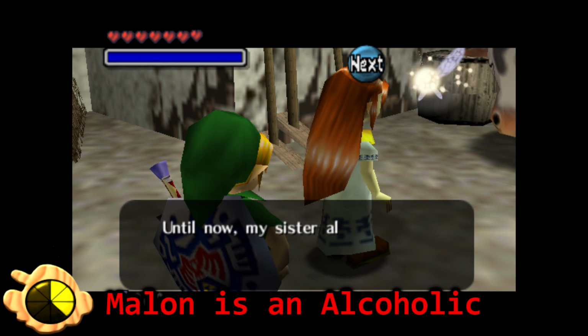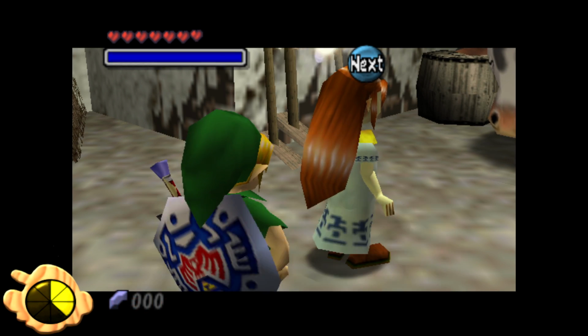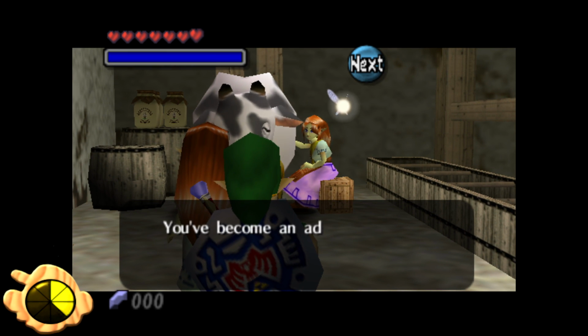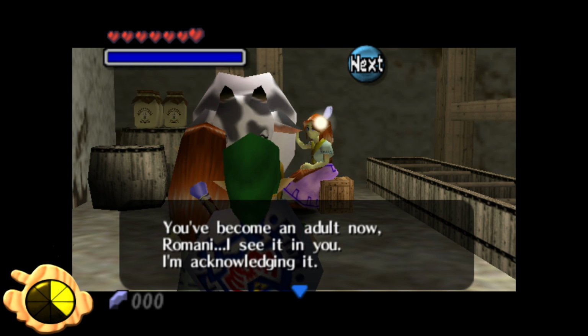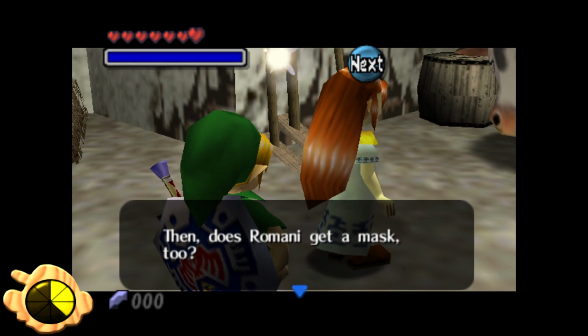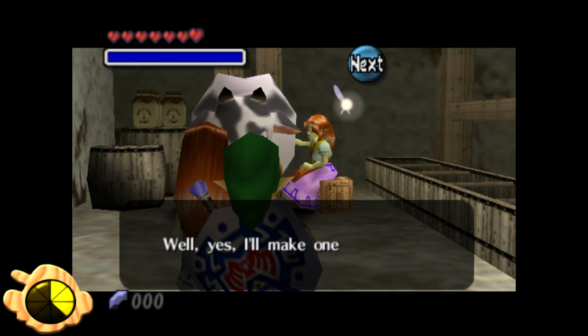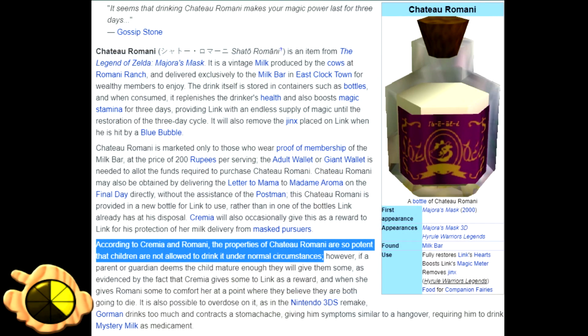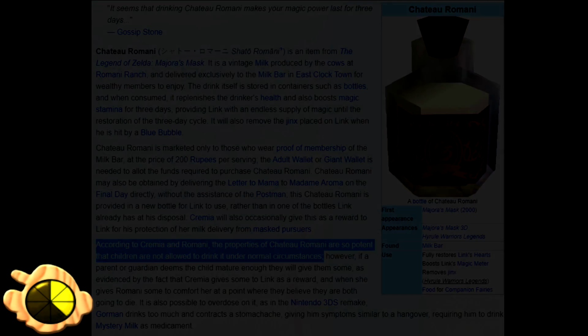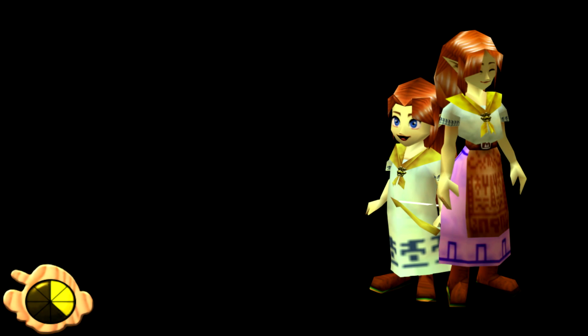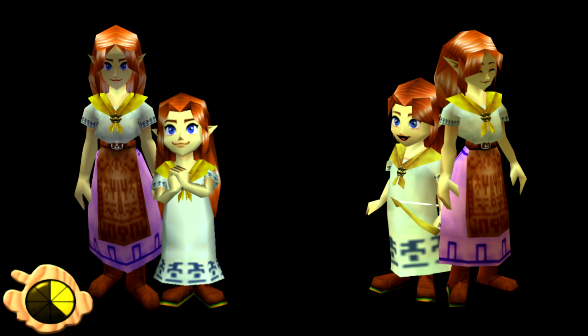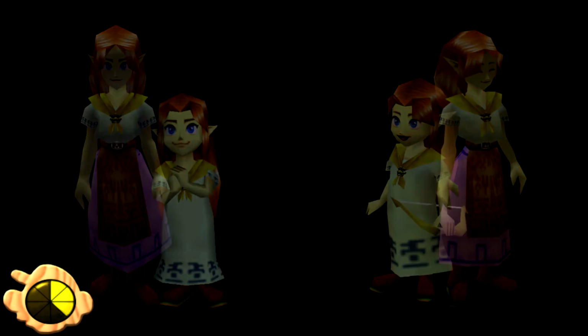Malon is an alcoholic. This is actually a Majora's Mask reference. So in the final hours of Majora's Mask, you can see Cremia give Romani a Chateau Romani, which is an implied alcoholic beverage. Quote, "According to Cremia and Romani, the properties of the Chateau Romani are so potent that children are not allowed to drink it under normal circumstances." I can only assume that since Romani and Cremia use Malon's model in Majora's Mask, the person making the iceberg might have got confused between the two.